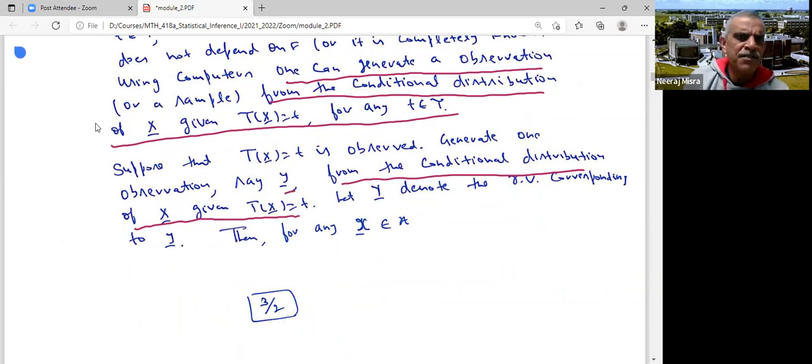So I generate one observation, small y, from this. Let Y be the corresponding random variable. So what does that mean? The probability that Y is equal to y is how much?